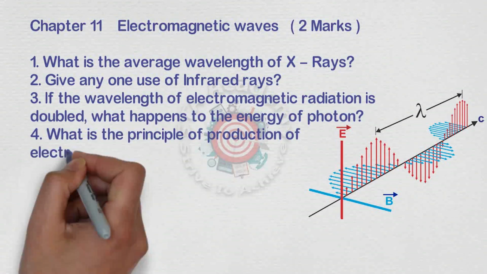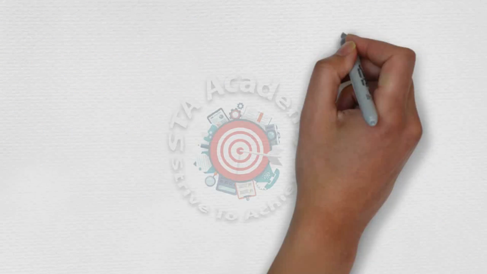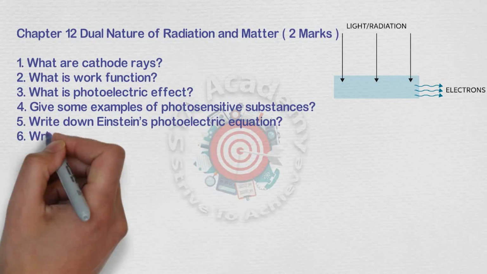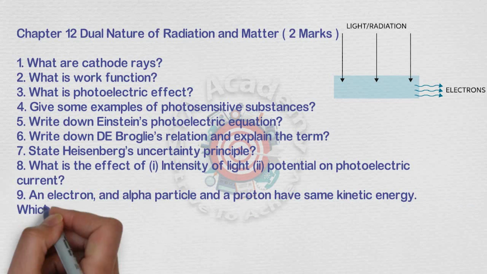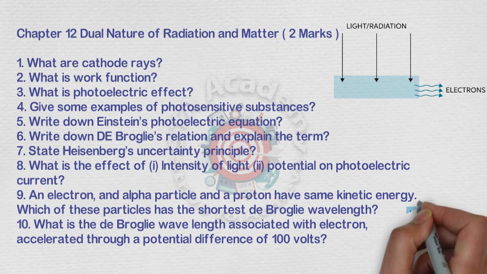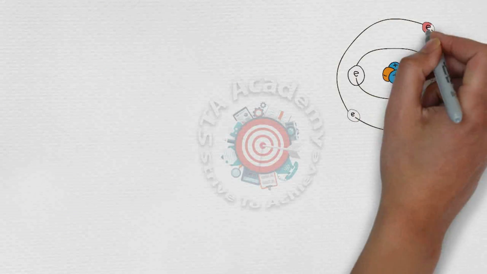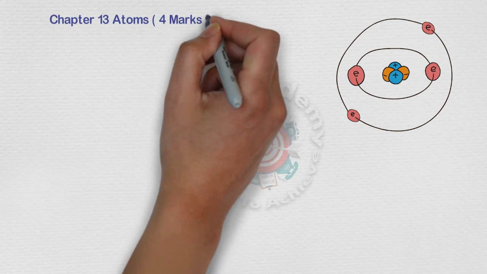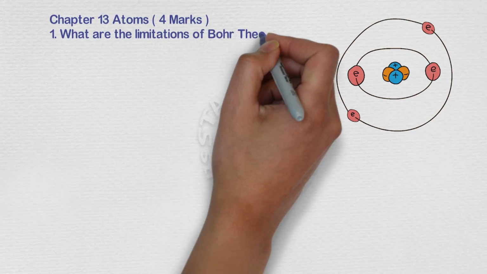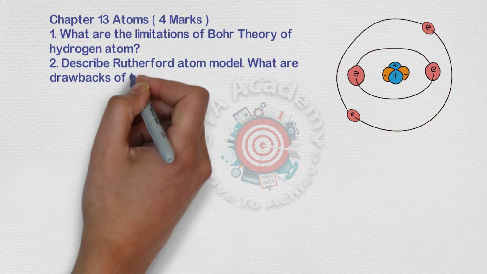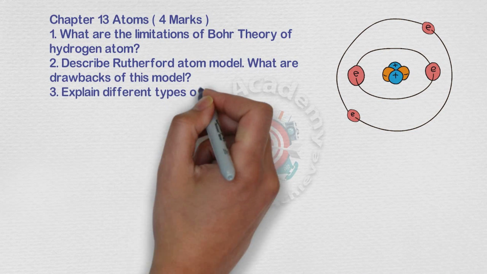Next is dual nature of radiation and matter. In this I have given you 10 VSCQs, very, very important VSCQs. Next is the 13th chapter, that is atoms. In this I have given 4 SAQs because atoms carries 4 marks. It asks only 1 SAQ for atoms. The 4 important questions are Bohr's theory of hydrogen atom, Rutherford model and its drawbacks, spectrum series, and de Broglie's explanation.